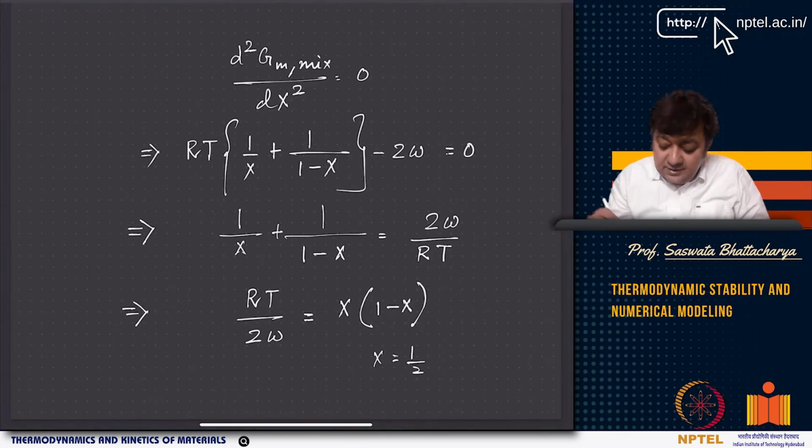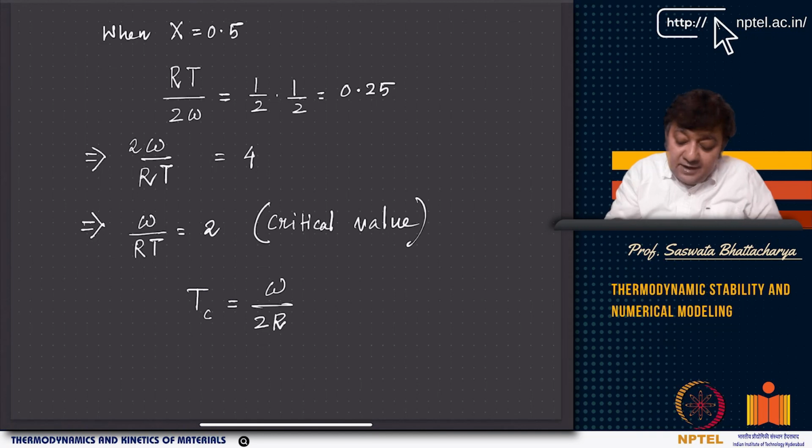It becomes 1/4. So RT by 2 omega equal to 1/4, or 2 omega by RT equal to 4, or omega by RT equal to 2, and Tc equal to omega by 2, right? This is the critical temperature.